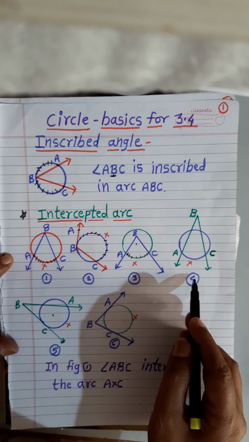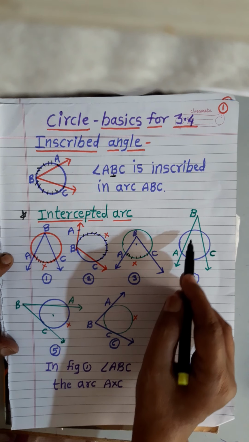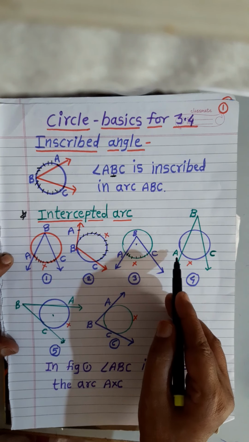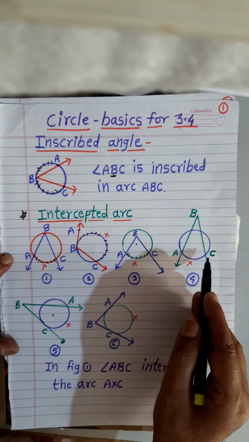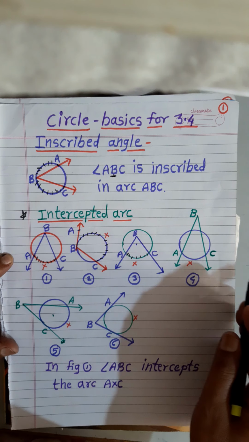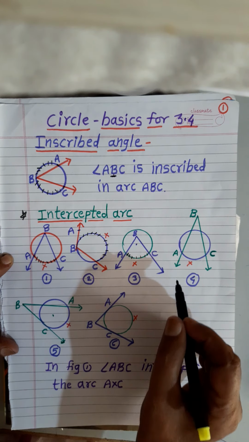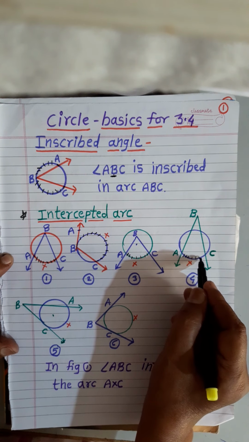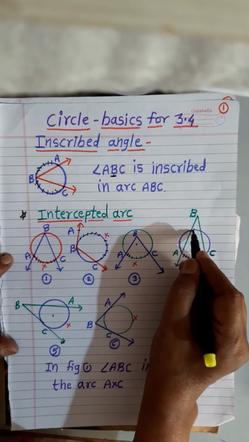Now, in the fourth figure, again angle ABC is not an inscribed angle, because vertex B is not on the circle, but it intercepts two arcs, this one and also this one.